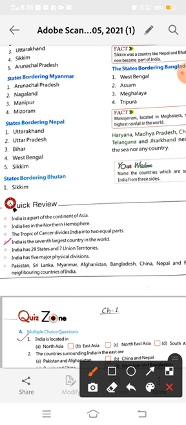Okay, and in this chapter you also learned that India is the seventh largest country in the world. First is Russia. And here you learned that India has 28 states. This is my old book, so here it is written 29. You learned that India has 28 states and 8 union territories. And I told you